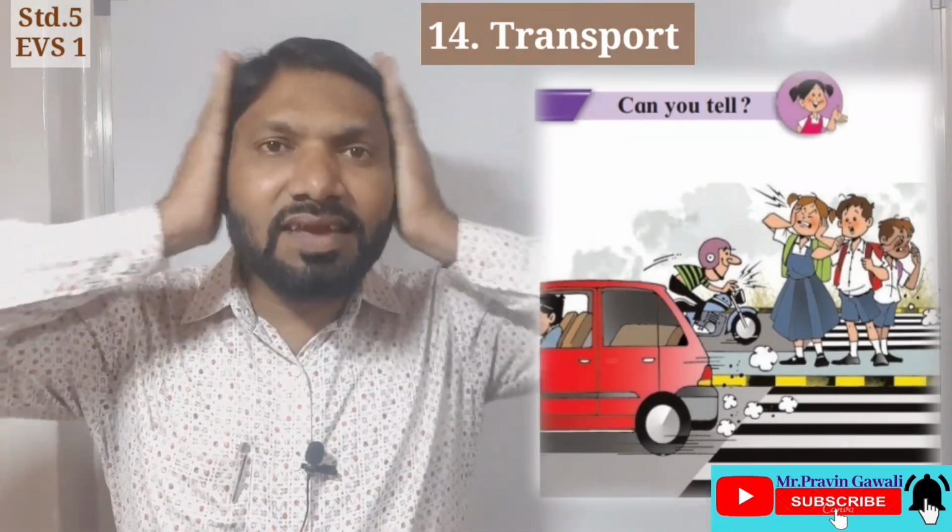What are the children doing, student? Observe it properly. What are they doing at the zebra crossing? Yes, they want to cross, but what else are they doing? Yes, they have kept their hands on their ears, like this.